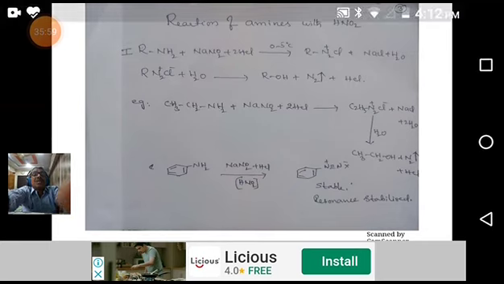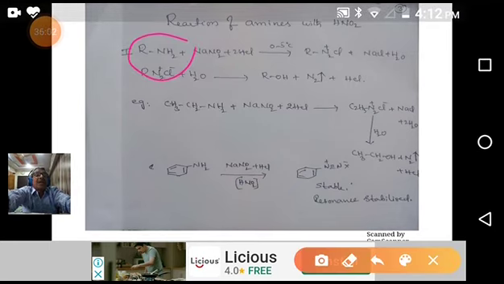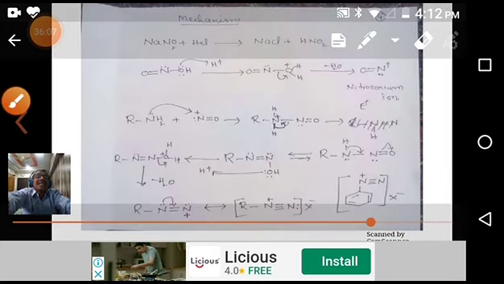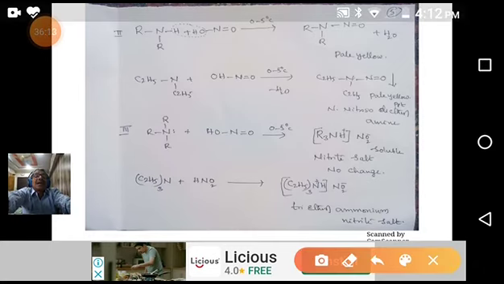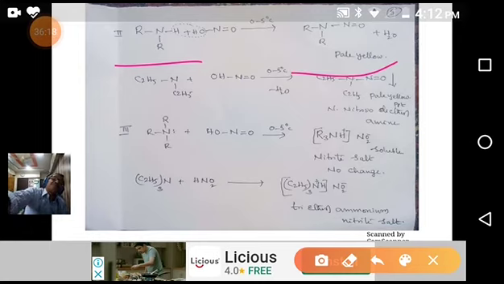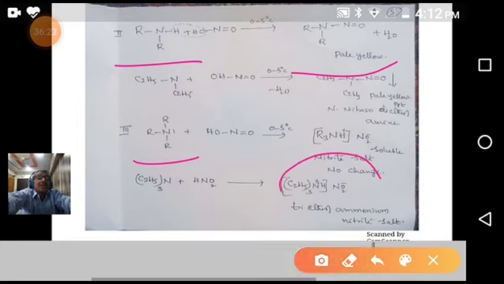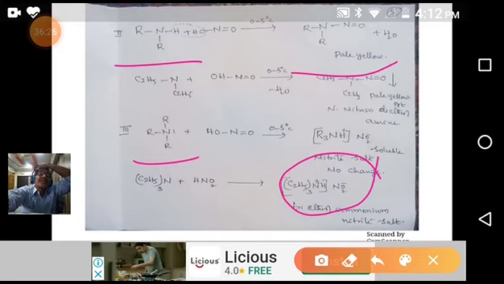You see, a primary amine, by evolving nitrogen gas, is giving alcohol. This is the case of primary amine. You see, secondary amine is giving N-nitroso, a pale yellow colored substance. Whereas coming to the tertiary amine, it is forming a salt by dissolving in nitrous acid. That indicates there is no specific compound formation. So with this reaction, we can differentiate primary, secondary, and tertiary amines.